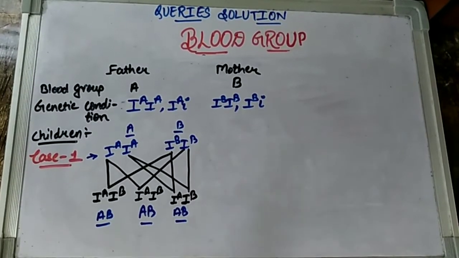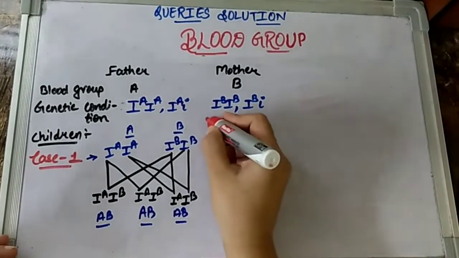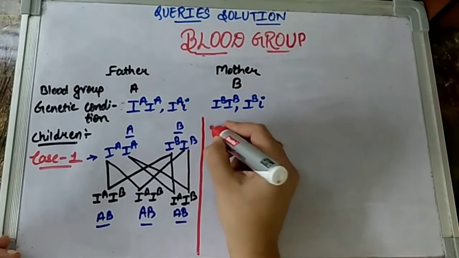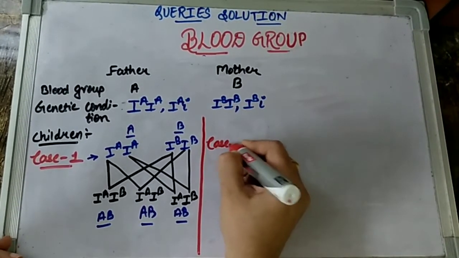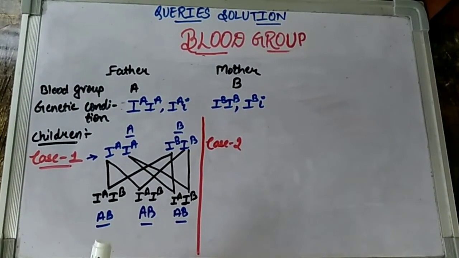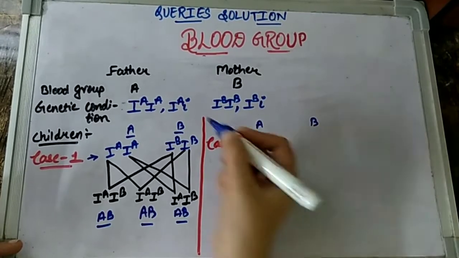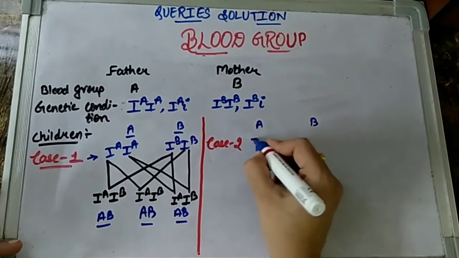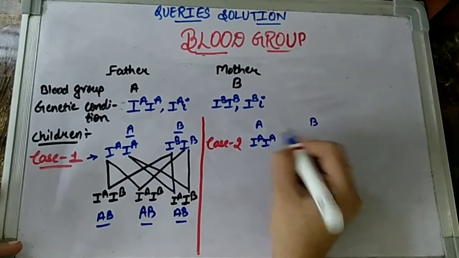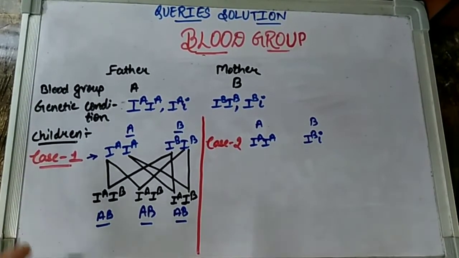Now let us explore if there are other cases, which there definitely are. So let us see what will happen in the different cases. Let me draw now a case 2 for you. Case 2. Now in case 2, we are taking the condition where the father has blood group A and the mother has blood group B. Father has the condition IA IA, and mother has the condition IB i. What will be the situation in such cases?